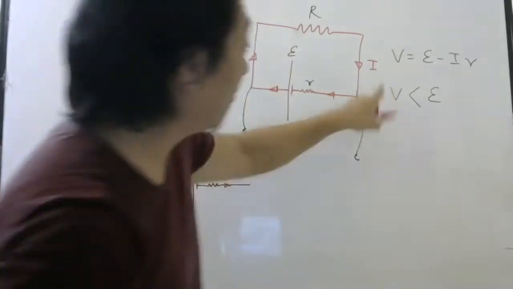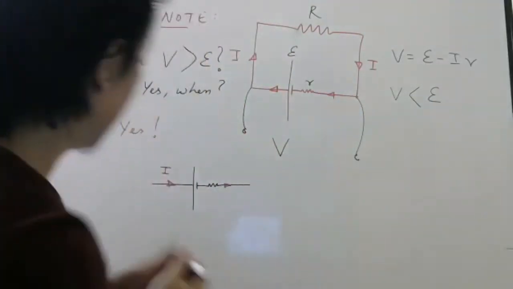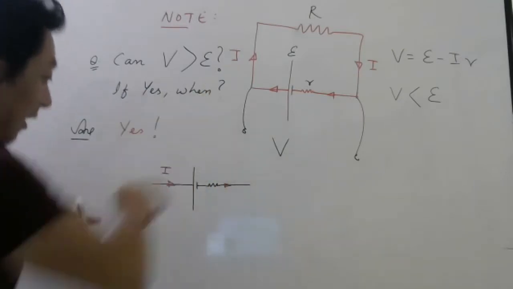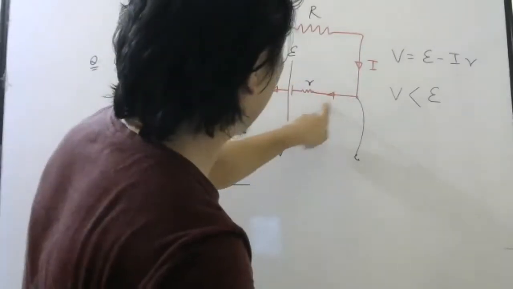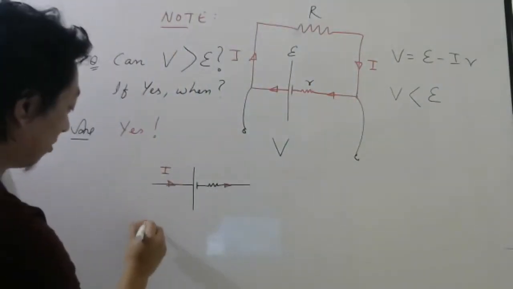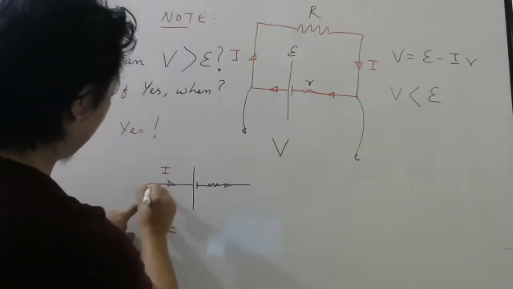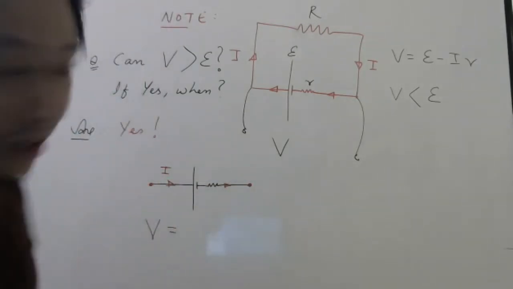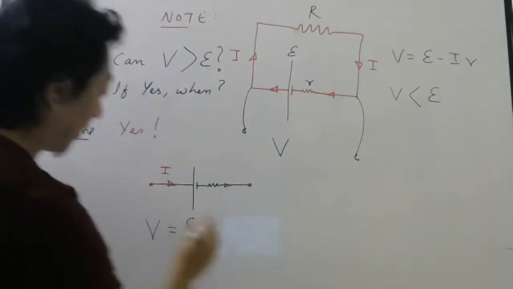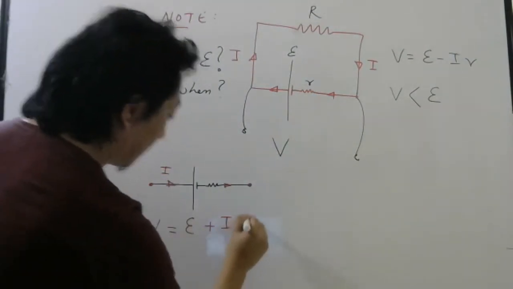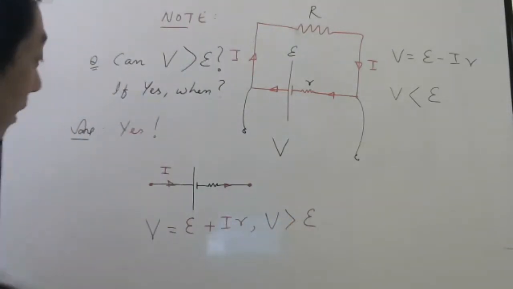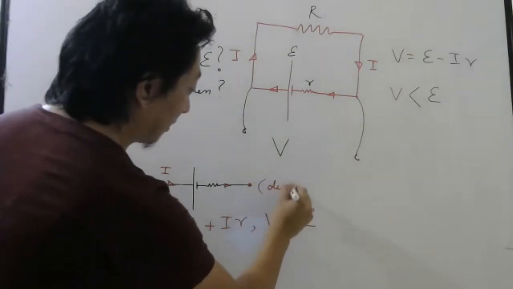So usually V is less than E, no doubt. But sometimes current may flow this way. If there is a bigger battery here, then current may go like this. In that case, the current direction is opposite. So here if I write I, here I have to write minus I. So the potential difference between the terminals, which is called terminal voltage, will be what now? E, with current replaced by minus current, so plus IR. Now you can see V is greater than E. And that happens, we say, during charging.